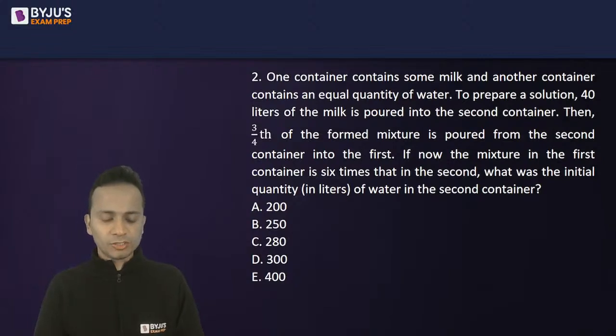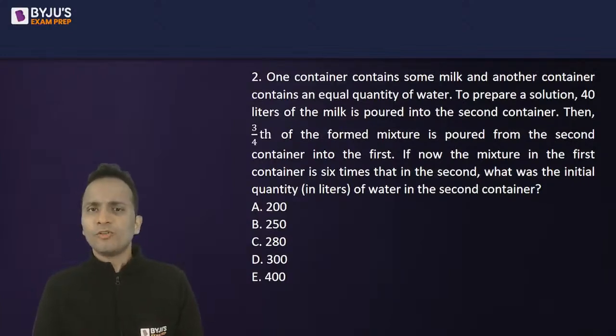Okay, so let's read out this question. One container contains some milk and another container contains an equal quantity of water.